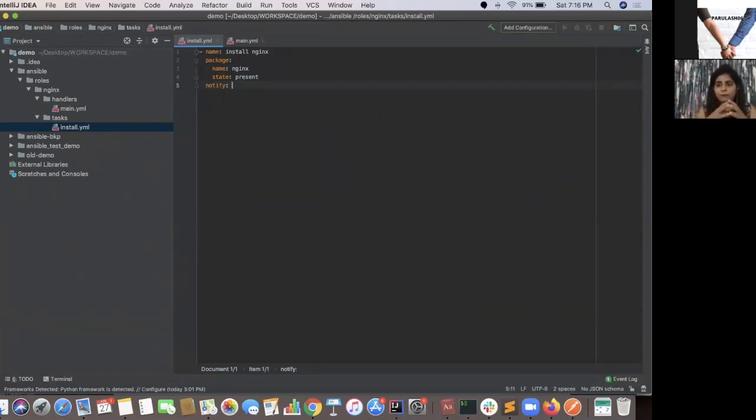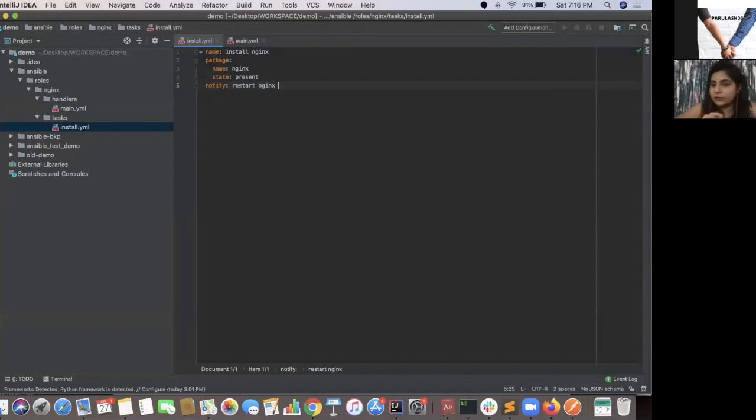If you talk about your computers also, every event, like Control C, is an event that is handled somewhere, right? If you have worked on it, that's how you'll understand this. So this event will be handled by restart nginx.